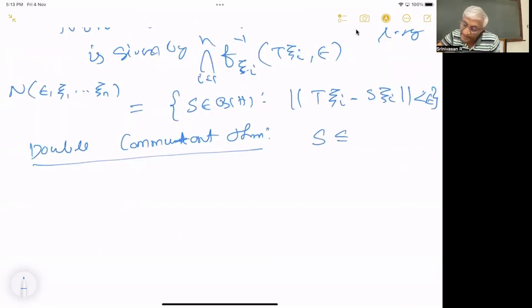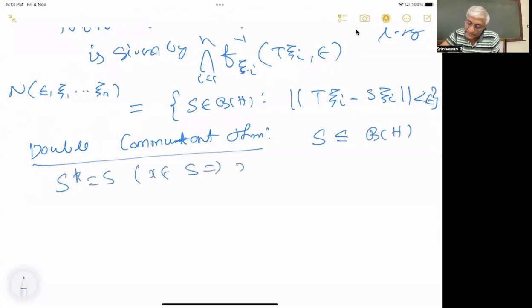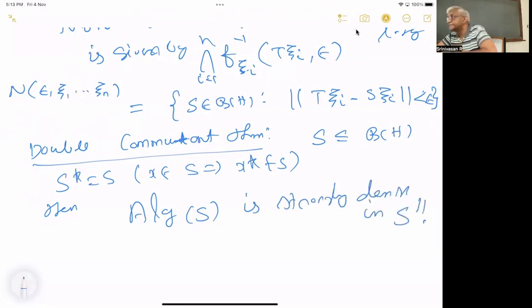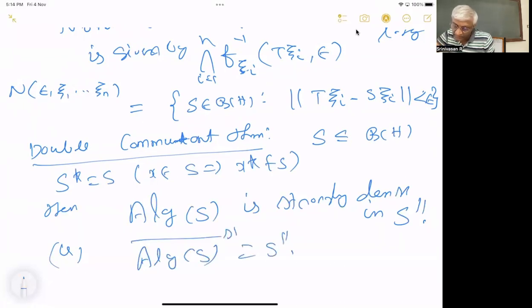So if S is contained in B of H and S star equals S, that is, if X is in S implies X star is in S, a self-adjoint set, then the algebra generated by S is strongly dense in S double commutant. That is, the closure of the algebra generated by S is equal to S double commutant in the strong topology.